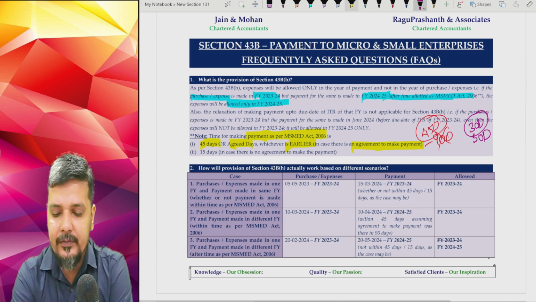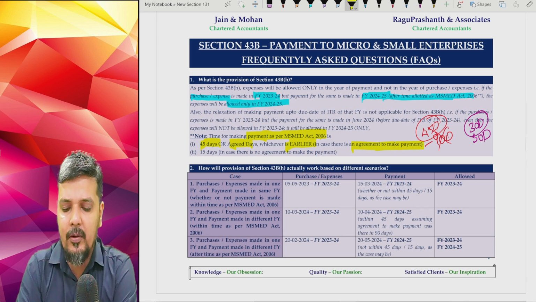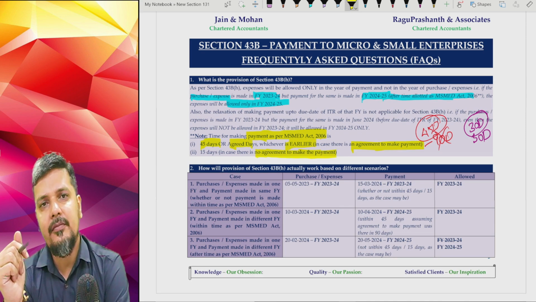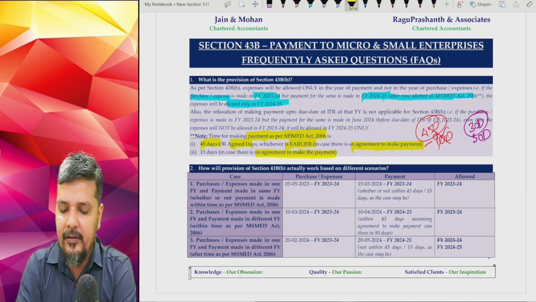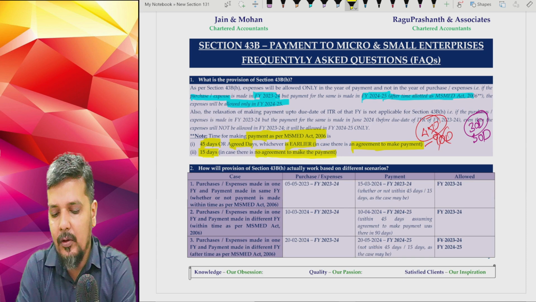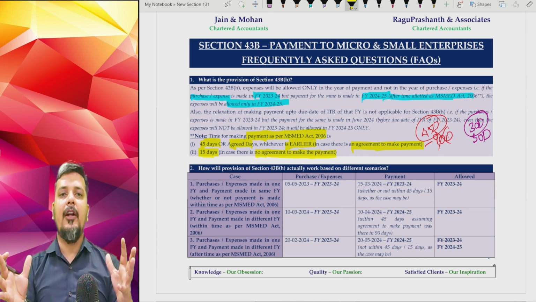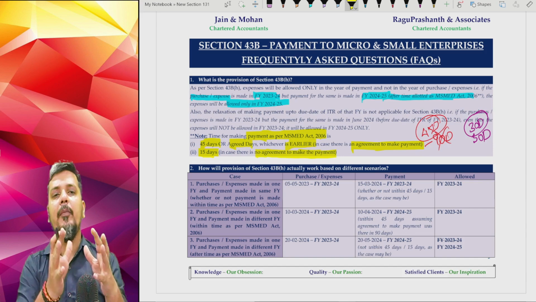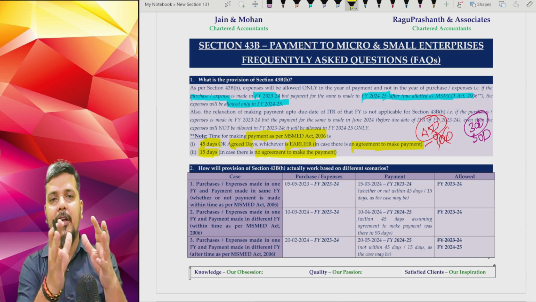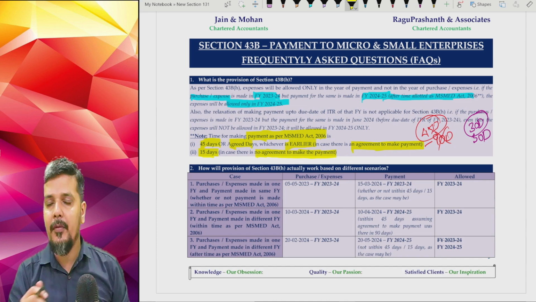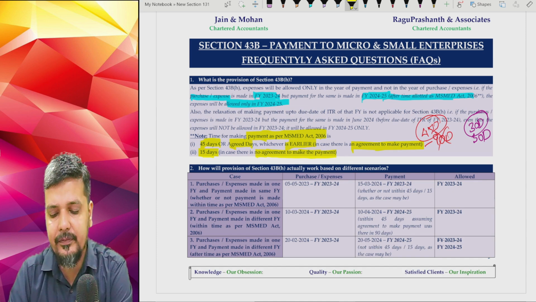If, in certain very rare cases, there is no such agreement to make the payment within a prescribed time, it is possible. Then in that case, forget about 45 days, go with 15 days. If there is an agreement to make the payment, you have to make the payment within 45 days or agreed period, whichever is earlier. If there is no agreement, then you have to make the payment within 15 days.